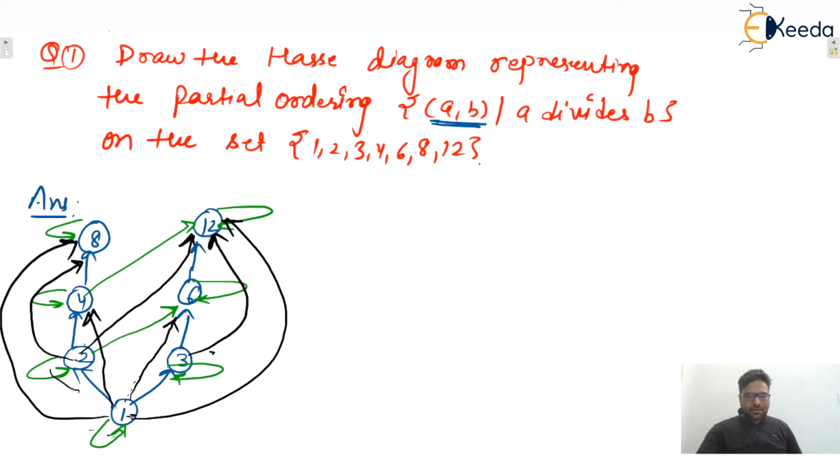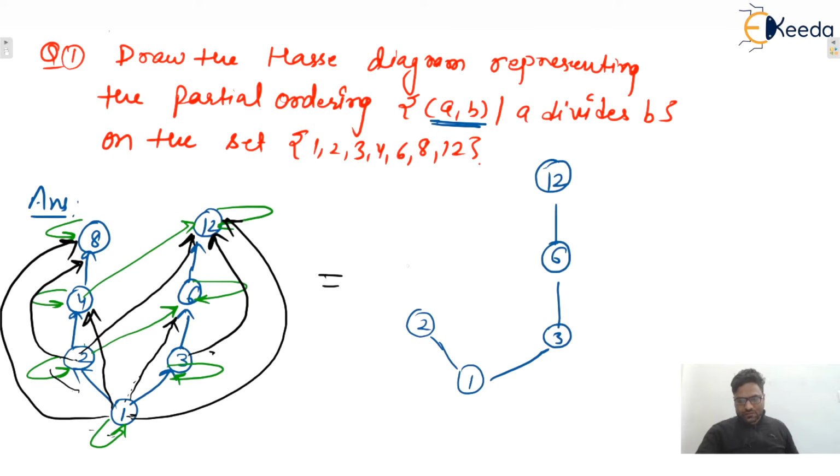Okay, moving to the next one. Yes, for the Hasse diagram, what should we do? Yes, we can remove all the self loops as well as transitive pairs as well as direction. So this becomes 1 related with 2, then 1 is related with 3, 3 is related with 6, 6 is related with 12. Similarly, 2 divides 4, 4 divides 12, and 4 divides 8. Yes or no? As well as 2 divides 6. So that will be the Hasse diagram.